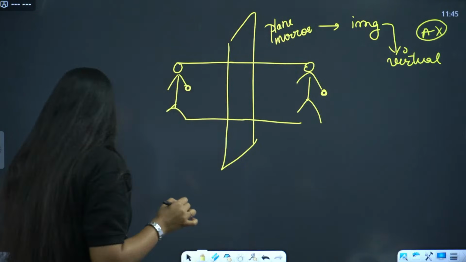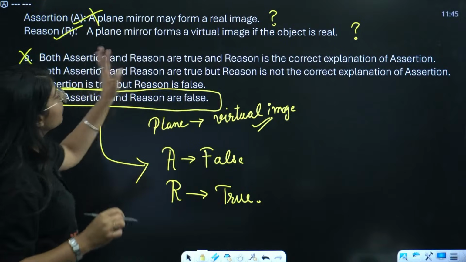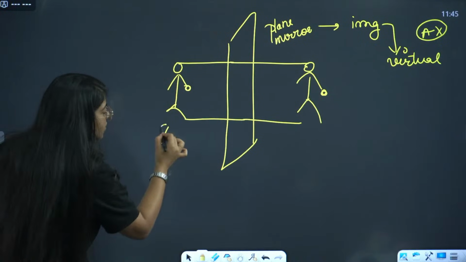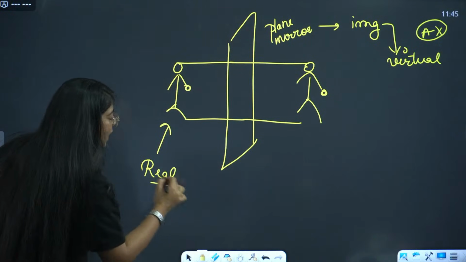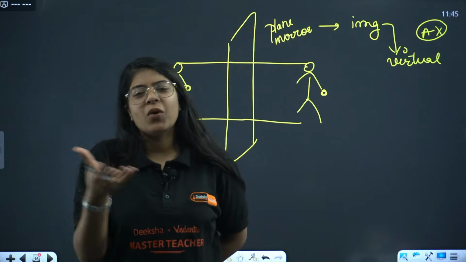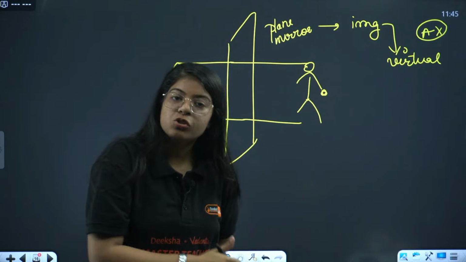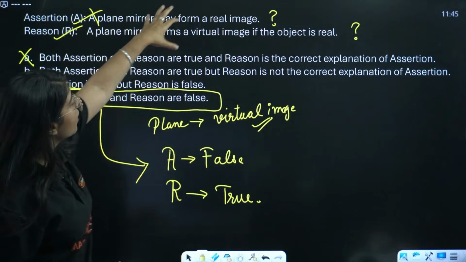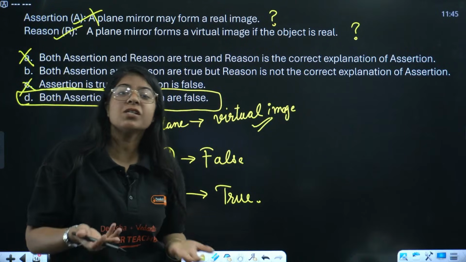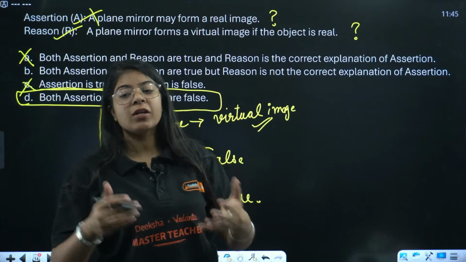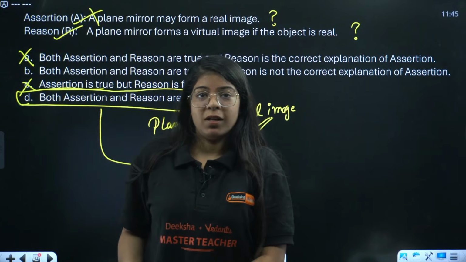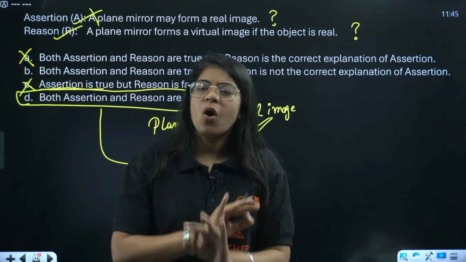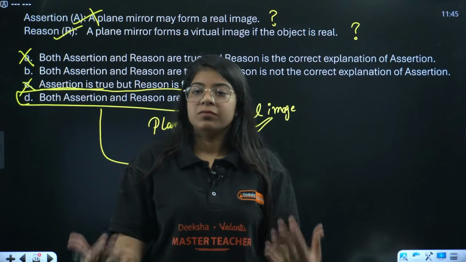Now, in the reason, they have said a plane mirror forms a virtual image if the object is real. Of course, this object is real, right? But even if I have a virtual object, this is also true. The reason is kind of true also. A plane mirror forms a virtual image if the object is real. How can you make an object virtual? It doesn't matter if the object is real or virtual, a plane mirror will always make a virtual image.